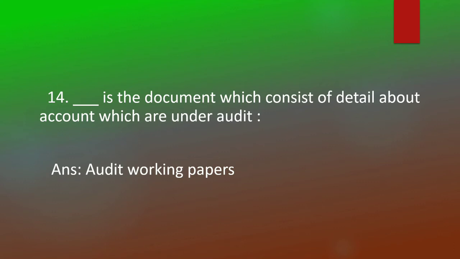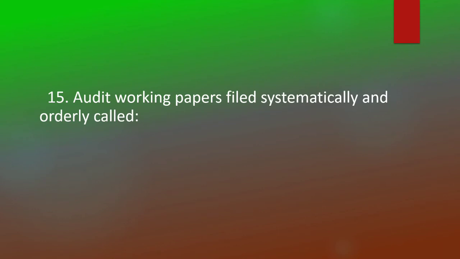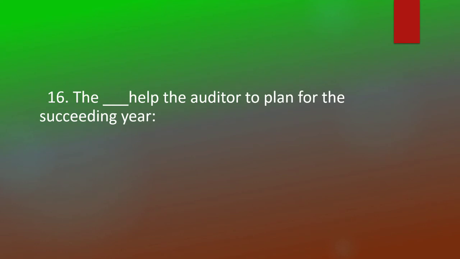Audit working papers filed systematically and orderly are called audit files. The audit files help the auditor to plan for the succeeding year working papers.